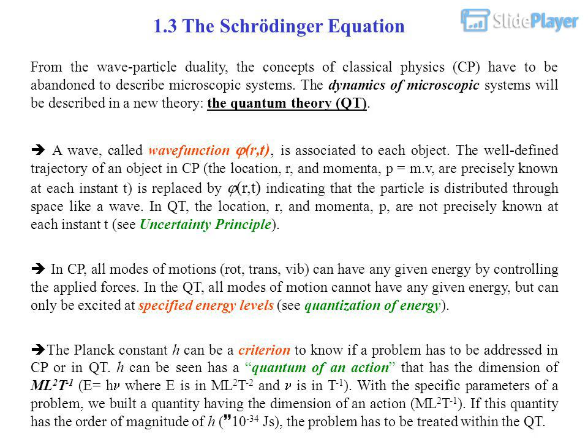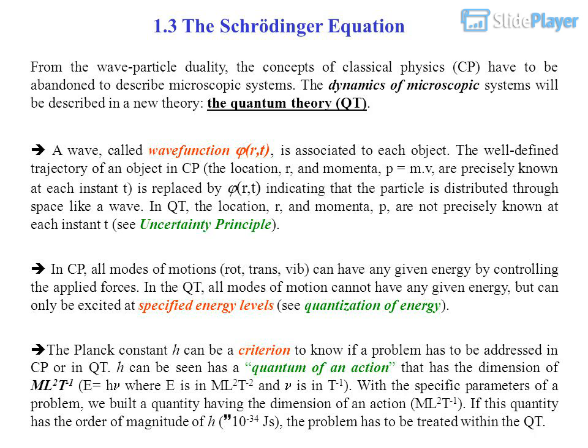In CP, all modes of motion, rotation, translation, vibration, can have any given energy by controlling the applied forces. In QT, all modes of motion cannot have any given energy, but can only be excited at specified energy levels. See quantization of energy.